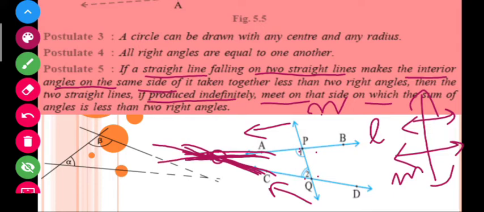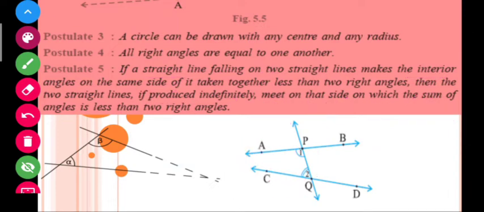So I am telling you, if the sum is 180, the situation will be like this, then these two lines will be parallel. But here the sum is less than 180, that's why these two lines are not parallel and they are intersecting when produced indefinitely.